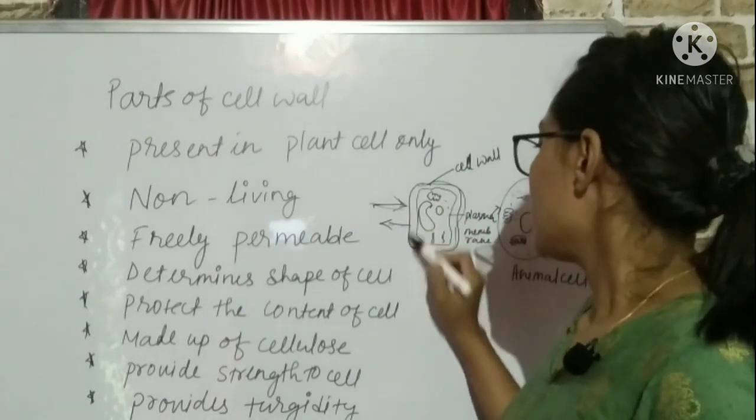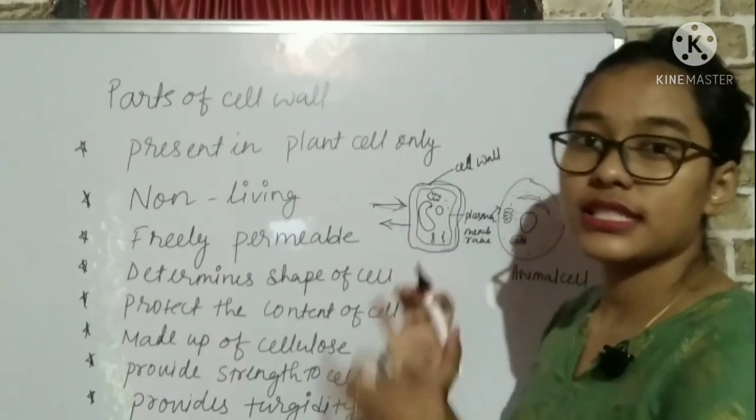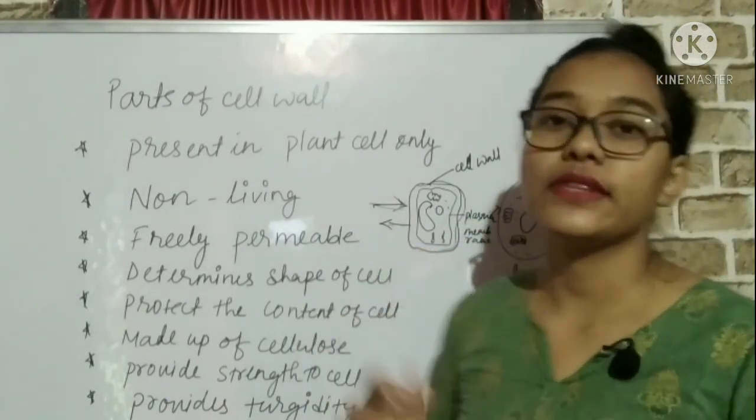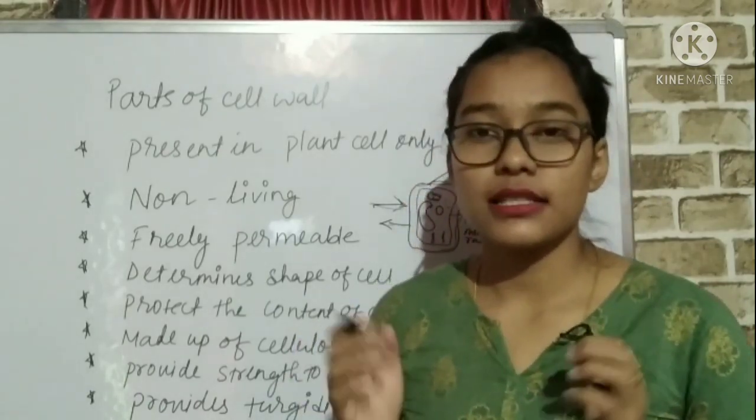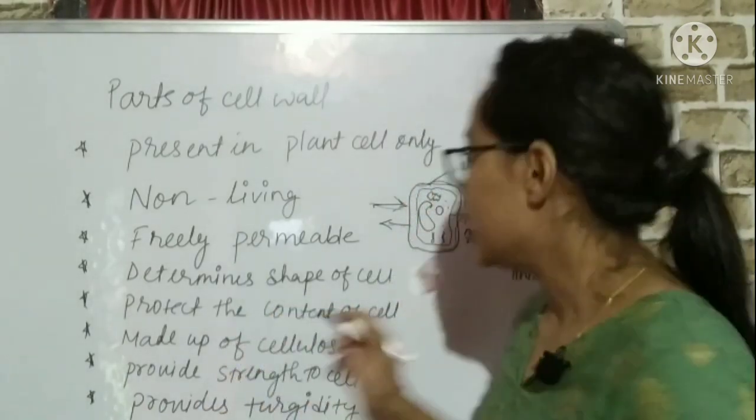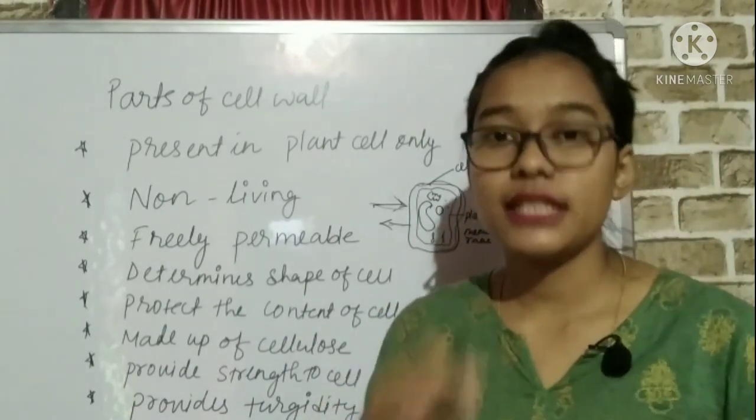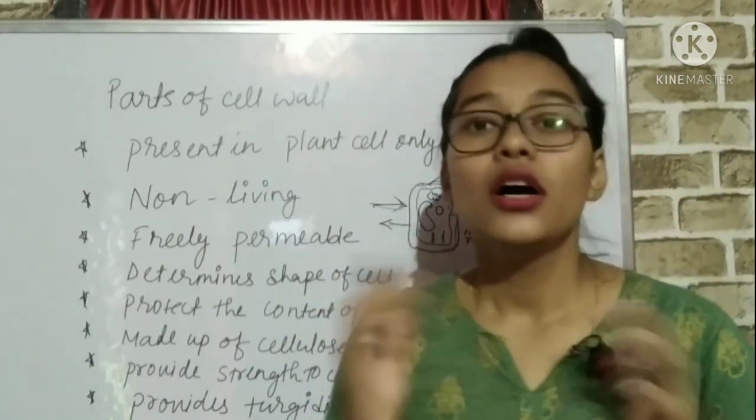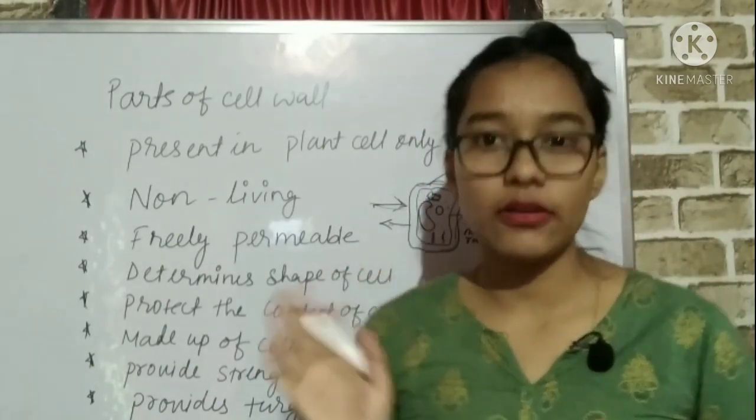But this cell wall provides turgidity. It does not allow the cell to burst. If the cell takes too much water, the chances are that it will burst. But the cell wall provides turgidity and does not allow it to burst. Is it clear about cell wall?